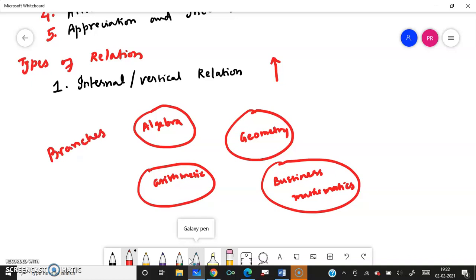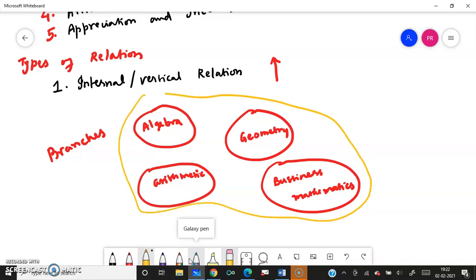How are these branches related to each other? What is the relationship between these branches? In fact, they all come under the umbrella of mathematics. They are not different.